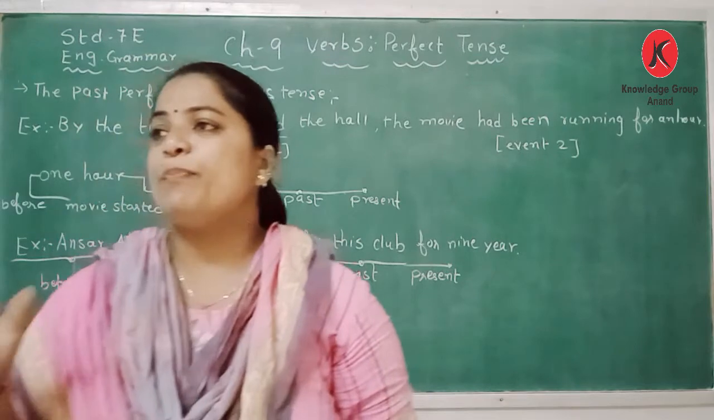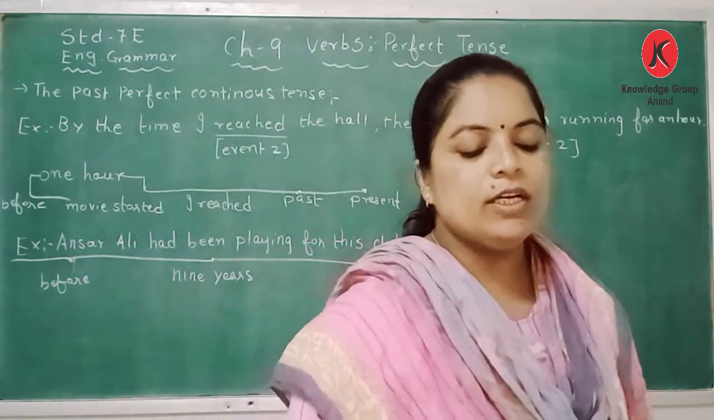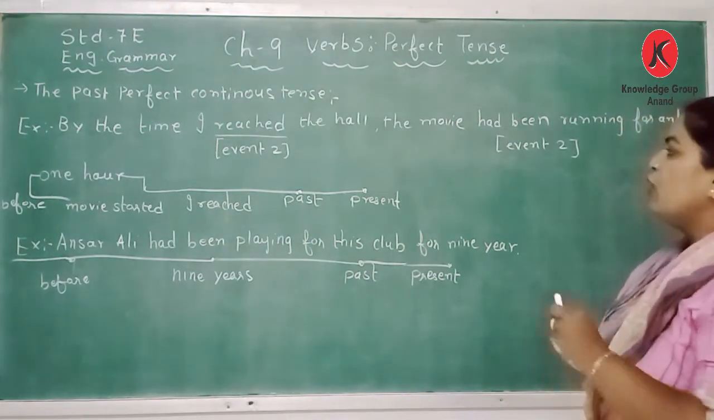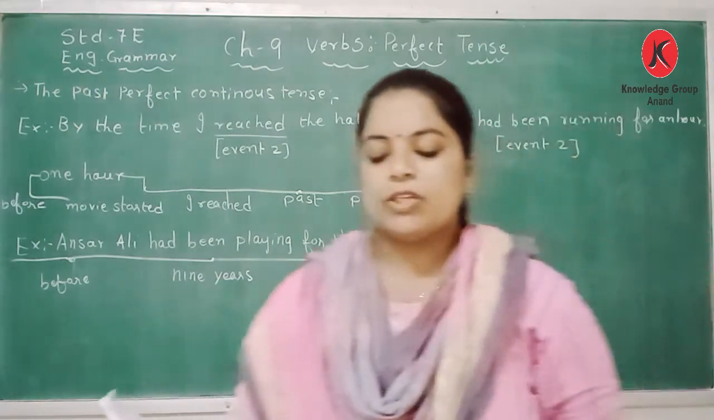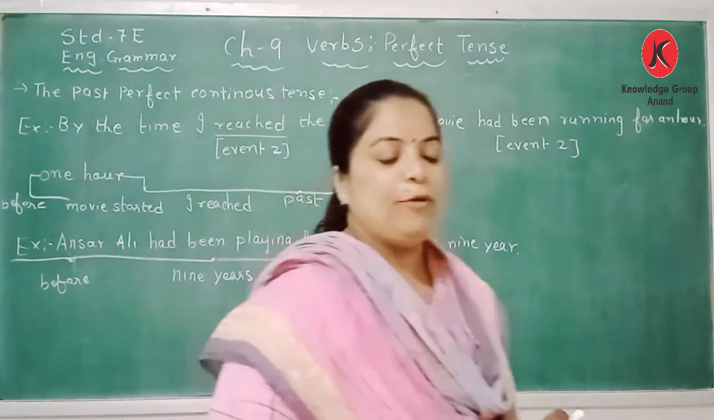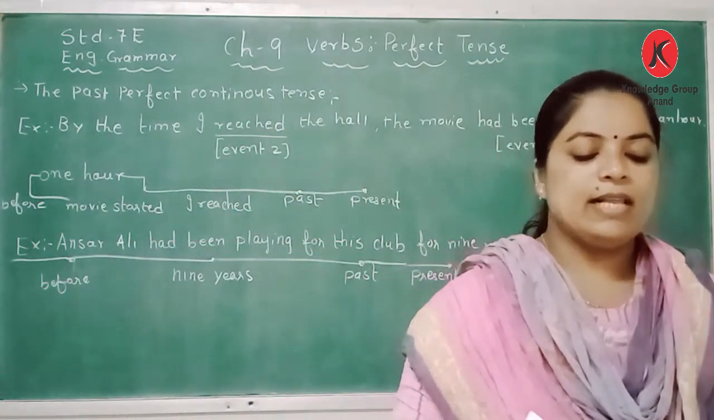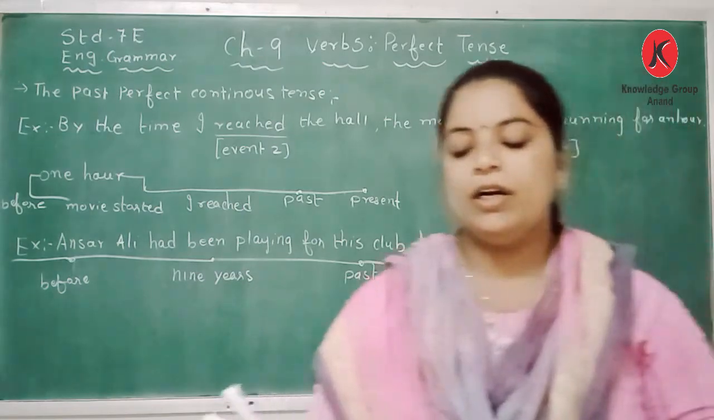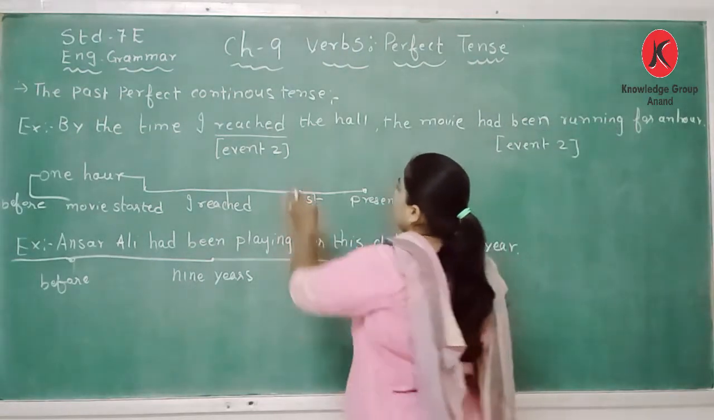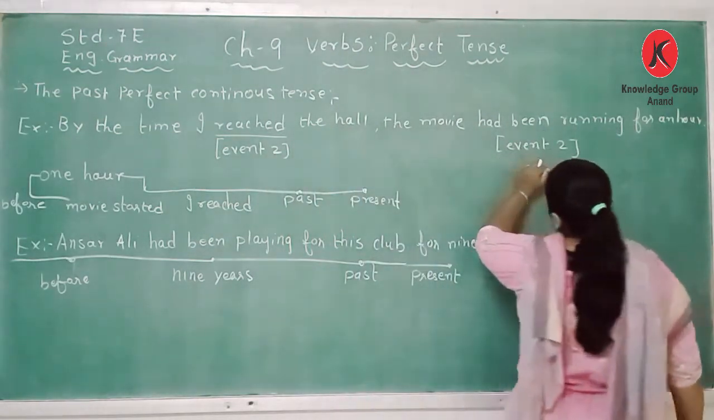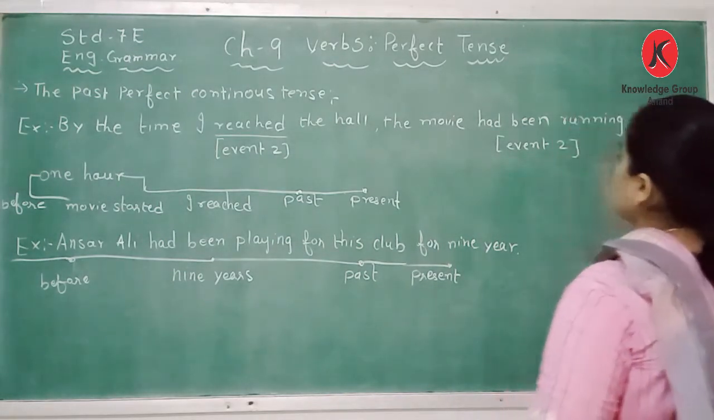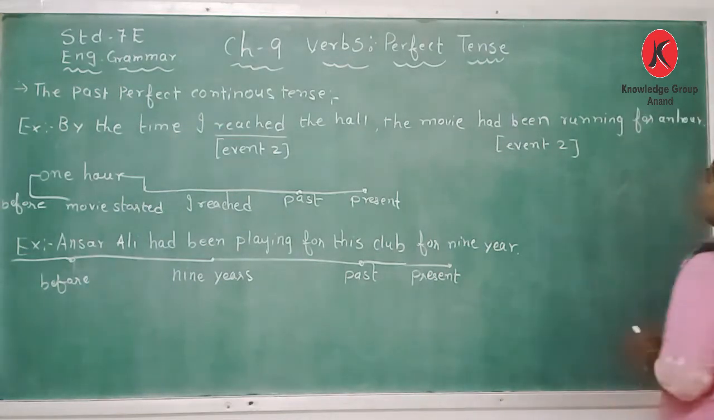The past perfect continuous tense denotes the length of any past action, that means it shows the length of any past action continuing till the time of reference in the past. The tense tells us about the continuity of a longer action among the two acts in the past. So here is an example of two actions, event number 1 and event number 2, which took place in the past. By the time I reached the hall, the movie had been running for an hour.